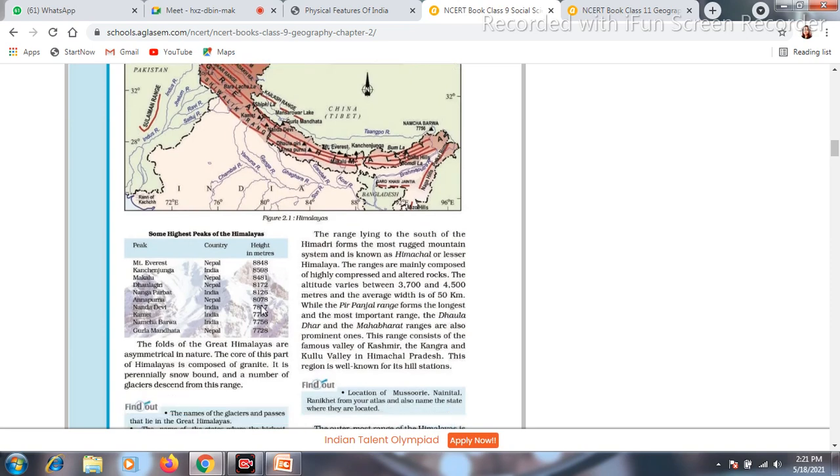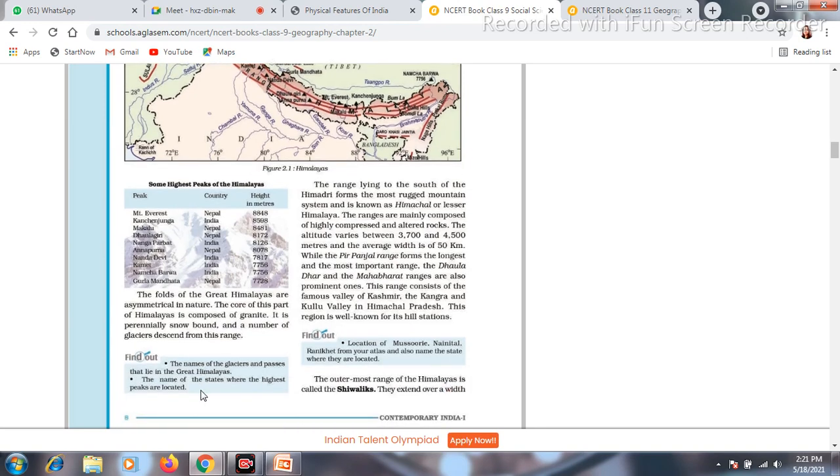Now, the next one: the folds of the Great Himalaya are asymmetrical in nature. As I said earlier, the Himalaya mountains form due to the folding process, but the folds of this mountain are not the same in nature, they are asymmetrical. Asymmetrical means the height of the folds are not the same, and the core of this part is composed of granite rock. It is perennially snowbound, as I said in my PPT, and a number of glaciers descend. So many glaciers are coming down from this range.